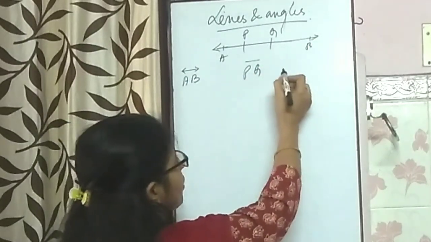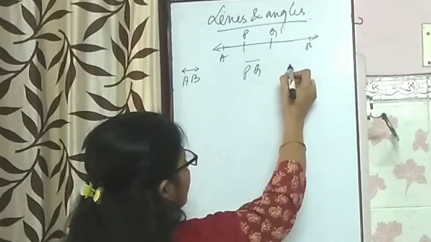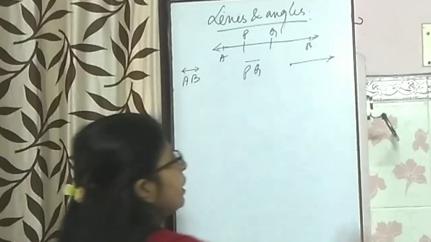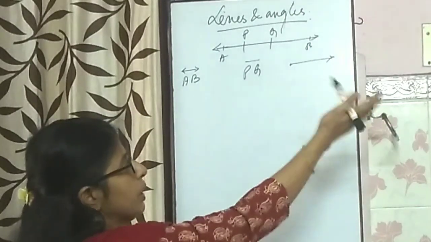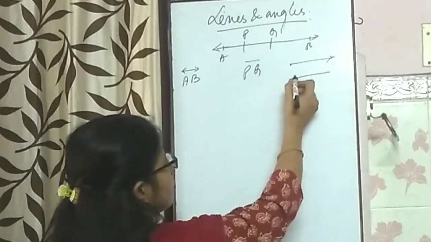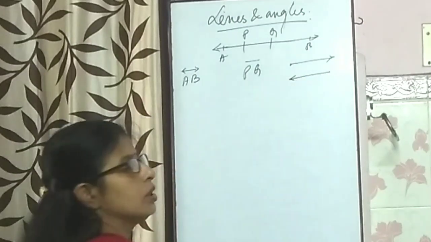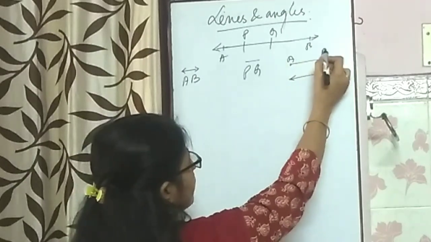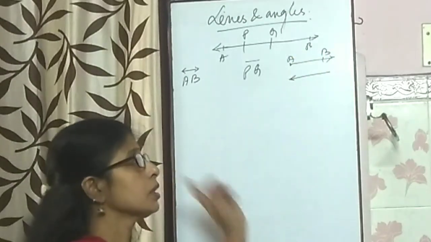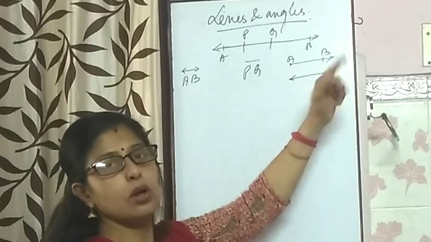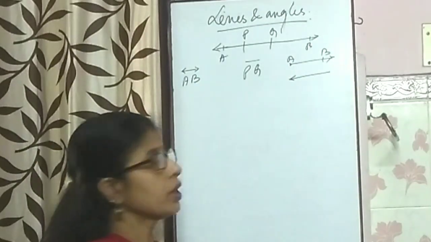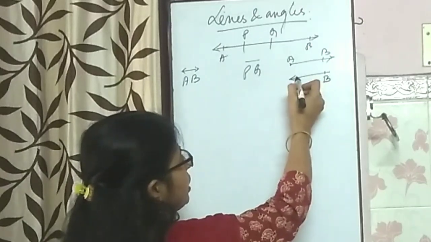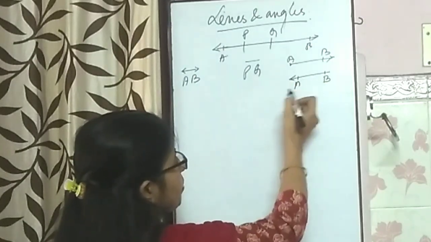For a ray, if a line goes in one direction only, either on the right or left, then it is called a ray. While naming, say A is a fixed point, and from A to B onwards the ray is going. So here if it is B and A, we name it as BA.